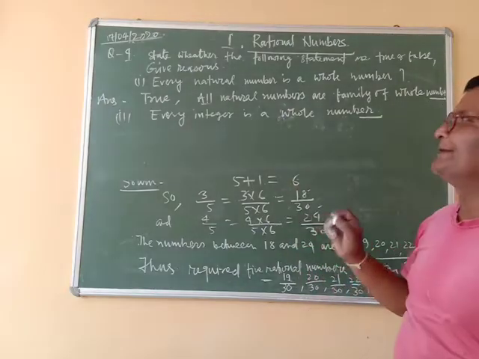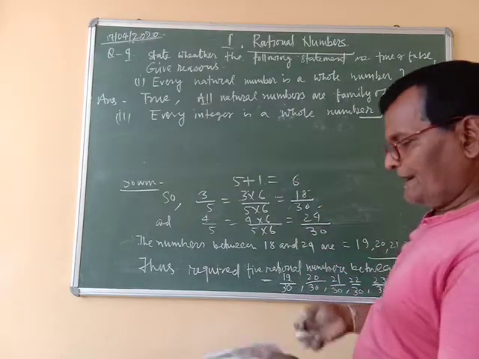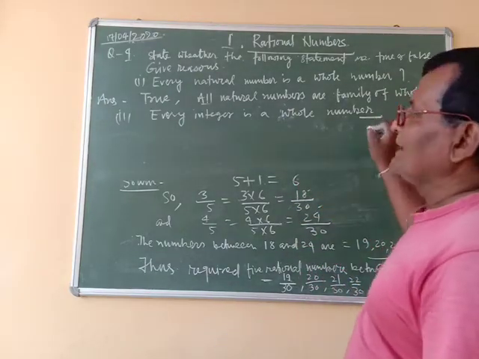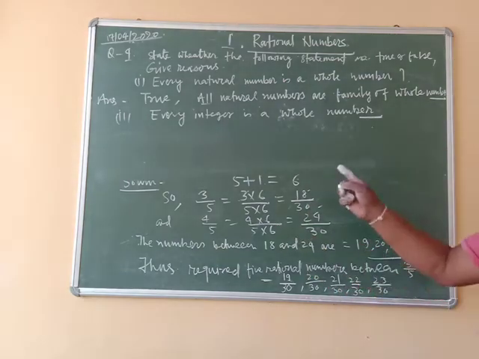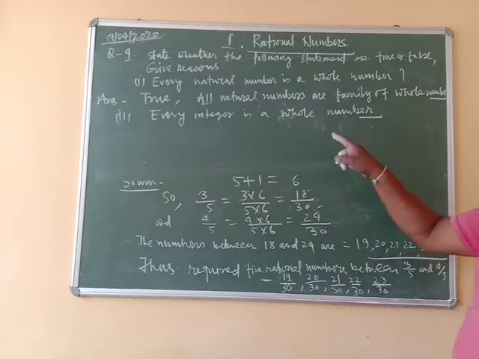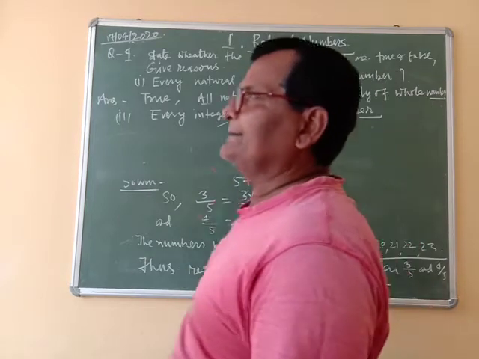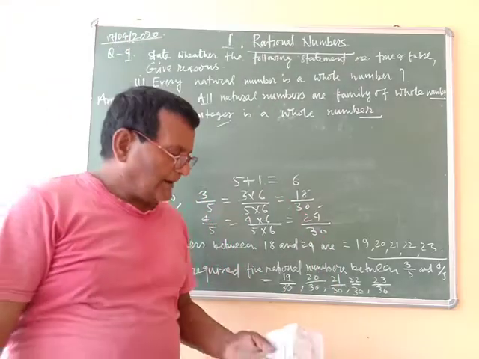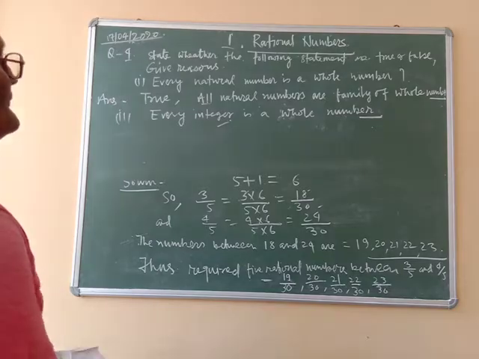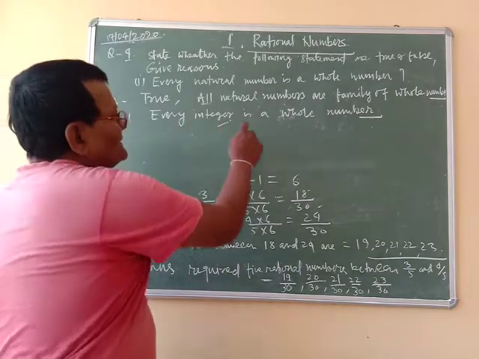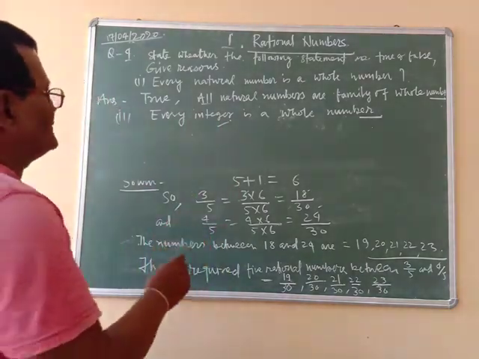What will be the reason? Is this statement true or false? To find this reason, you know the integer definition. For example, -3 is an integer. This statement is false.